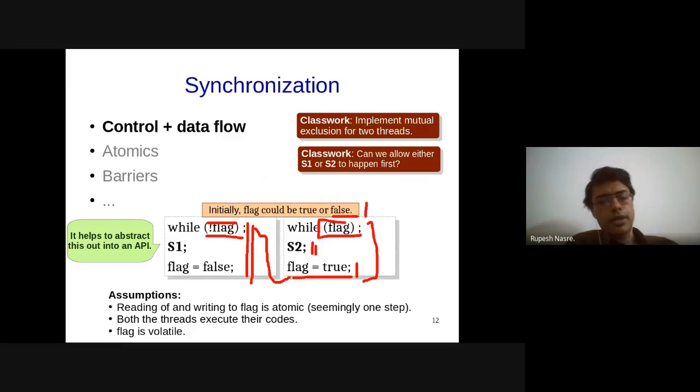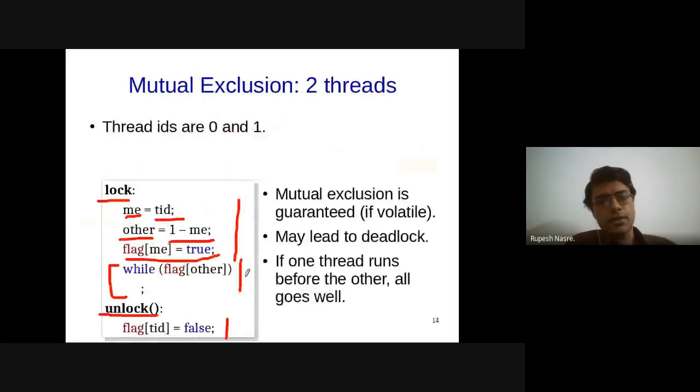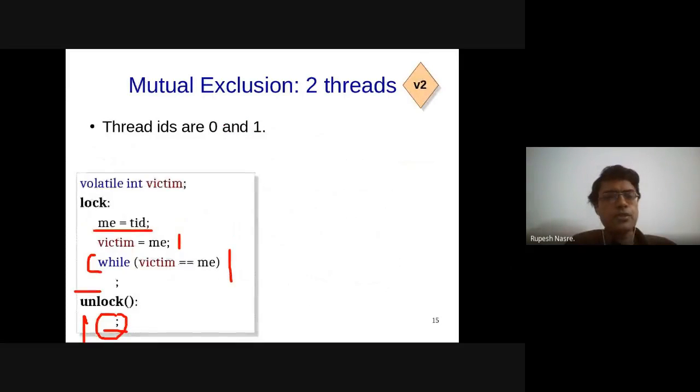Yeah, so here, okay. So here we did not have the assignment to flag, which was there in Arihant's code. But yeah, logically it was exactly the same, where we were waiting for the other thread here, then there was a critical section, and then there is unlock. So it is actually the same. It's just that the flag was set outside the code, but otherwise this is same as what we have now. You're right. So here the assignment to victim is happening now rather than as an initialization. That's the only difference. Otherwise, the code is going to be the same.